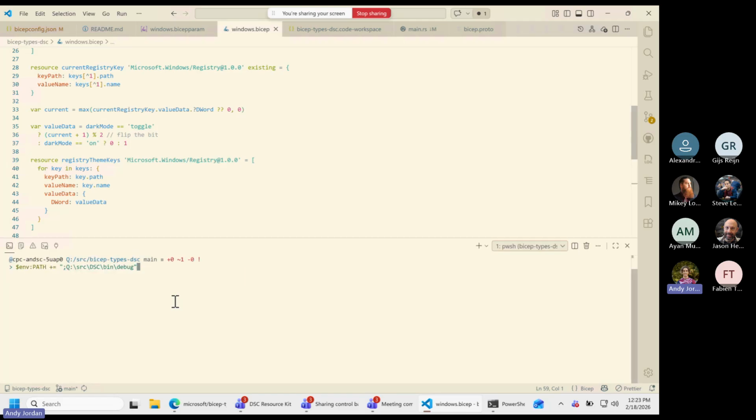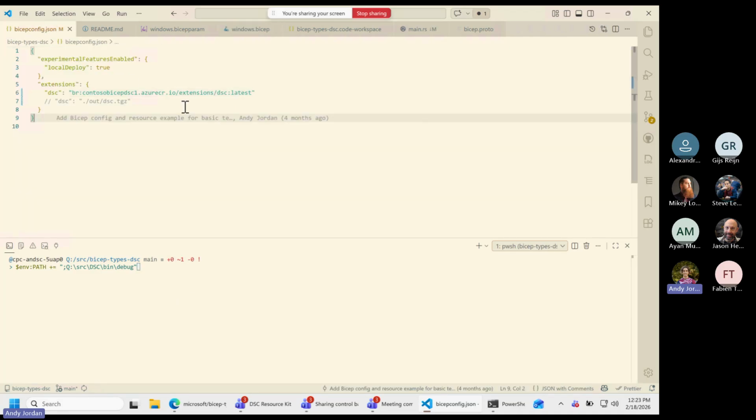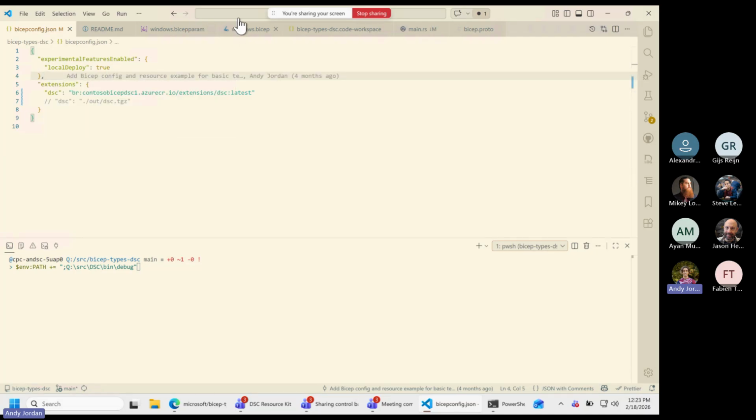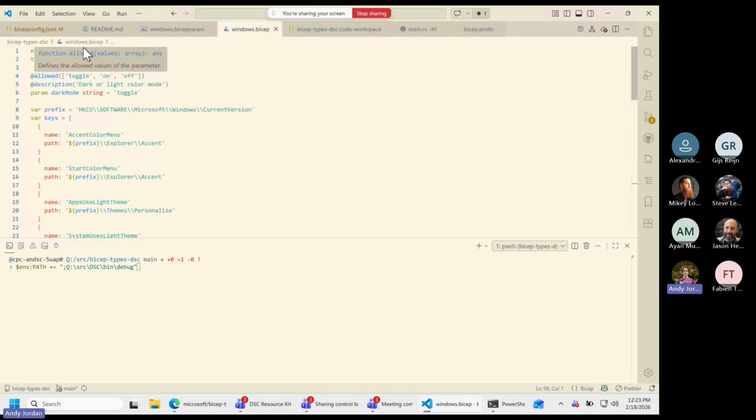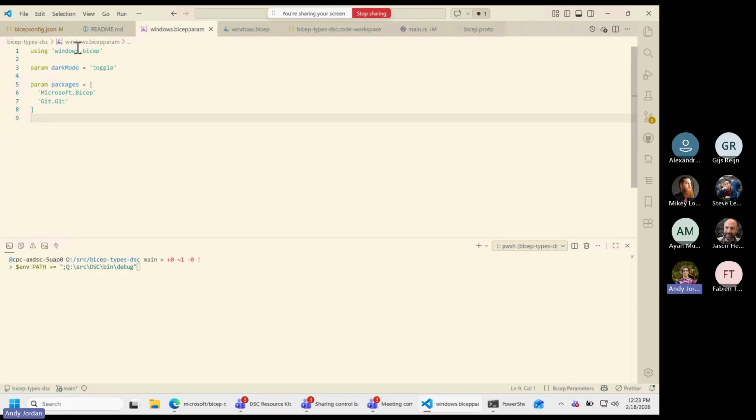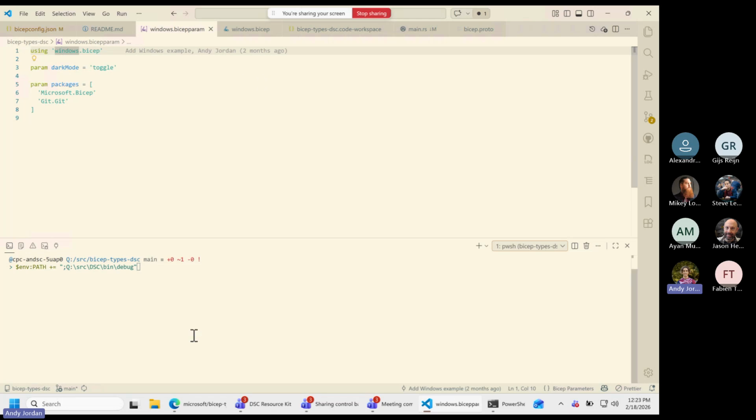So I'm going to pull up my terminal. These are the only things you've got to do: have that Bicep config set like I've set it, which is pointed at the DSC extension and local deploy turned on. And then a Bicep file that says extension DSC and target scope equals local. And finally, a Bicep param that is using the module. You have full module support. You have literally anything that Bicep could have, because Bicep is what's parsing the Bicep files.